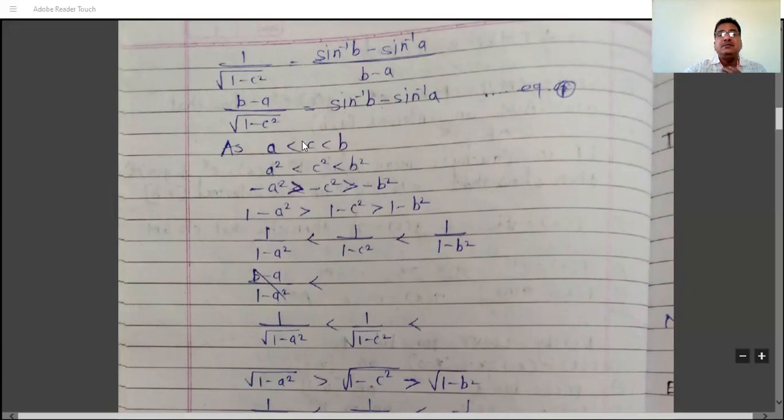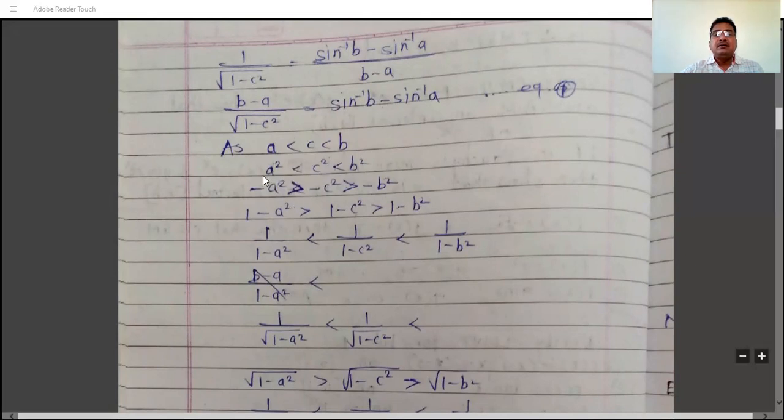If a and c are negative, then after squaring we have the greater than sign in the place of less than. But here a, b, c are positive, and therefore this sign remains as it is, that is less than remains less than.